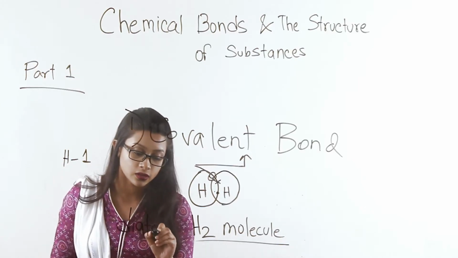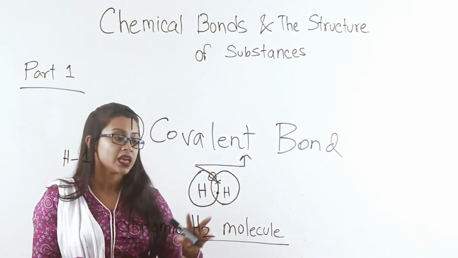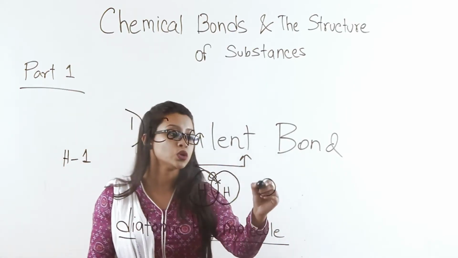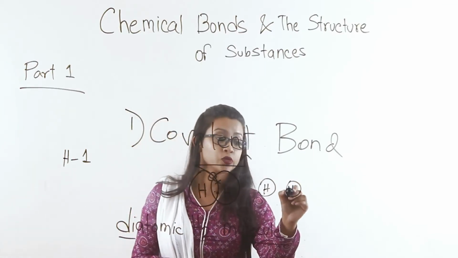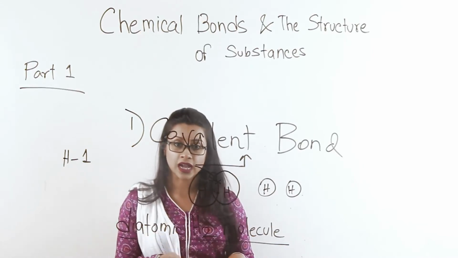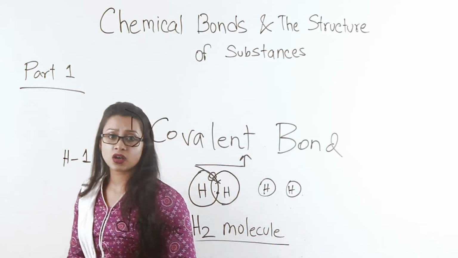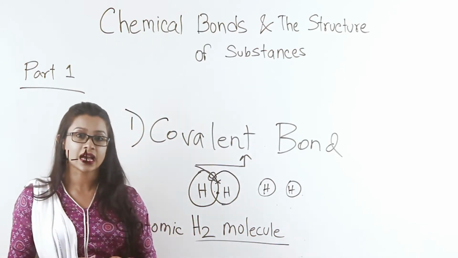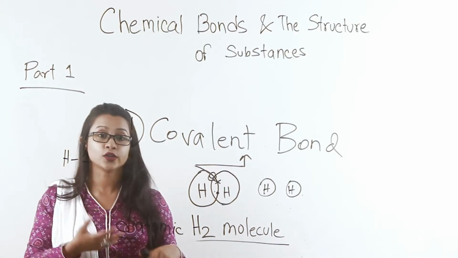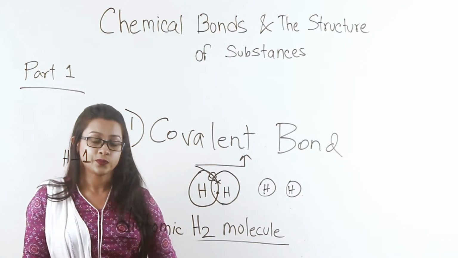Diatomic H2 molecule. Di means two. They're bonded together, forming a molecule. Now, if this were two lone H, I wouldn't call them a molecule. I would just say that they are two separate hydrogen atoms. Now, does this happen only in case of small elements like hydrogen, or does this happen in case of other elements as well?